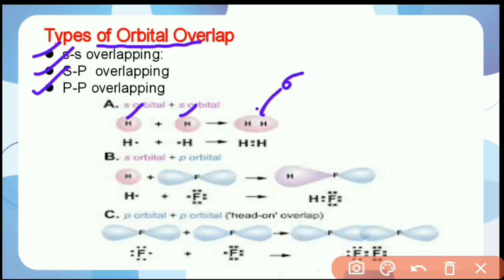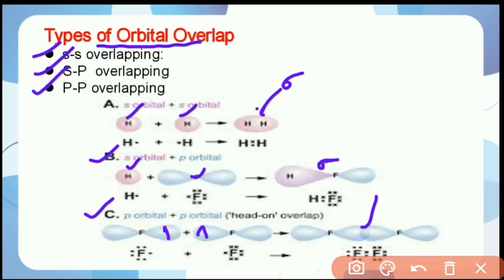Next, s-p overlapping. In this type of overlapping, a half-filled s orbital and a half-filled p orbital overlap each other and form a sigma bond. The next type of overlapping is p-p headwise overlapping. Here also, one half-filled p orbital and another half-filled p orbital overlap each other and form a sigma bond.